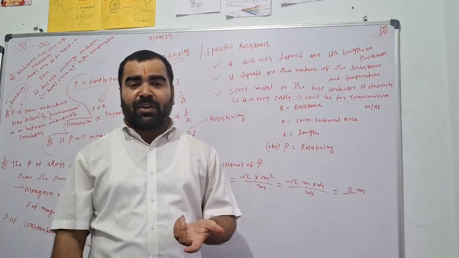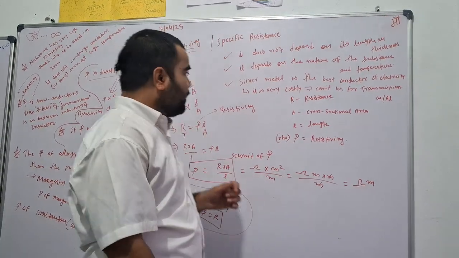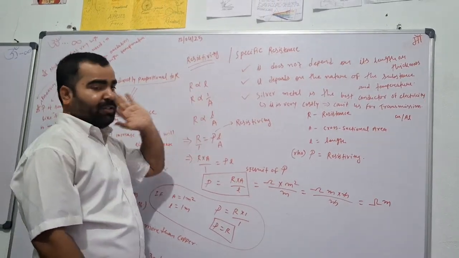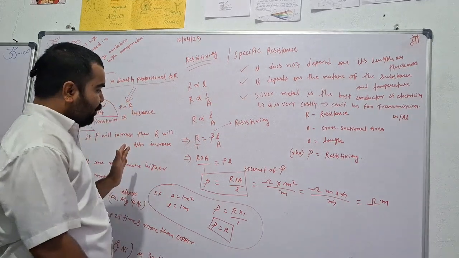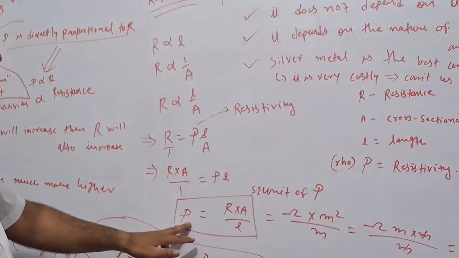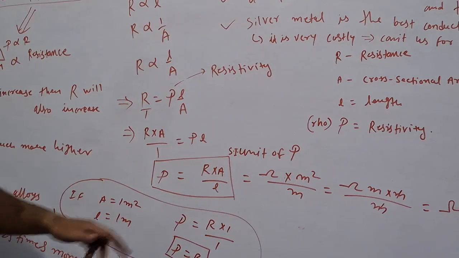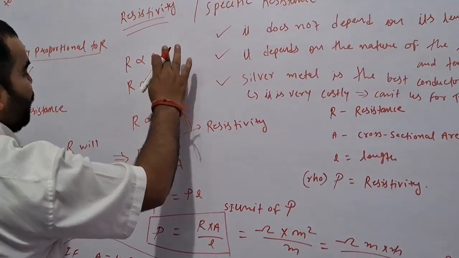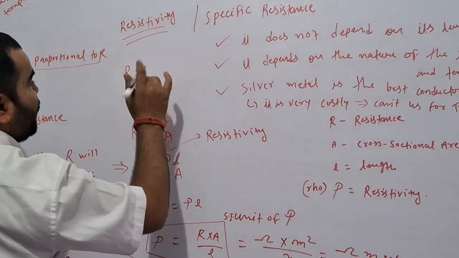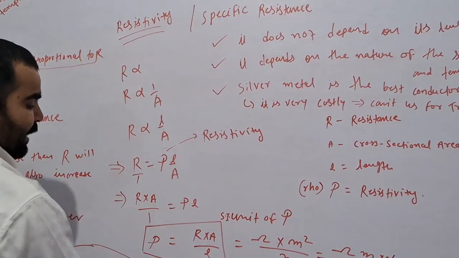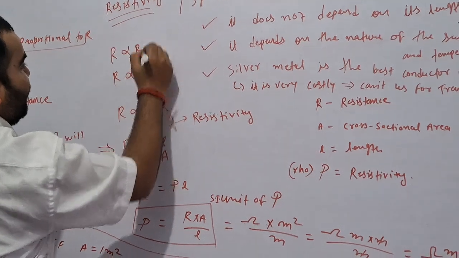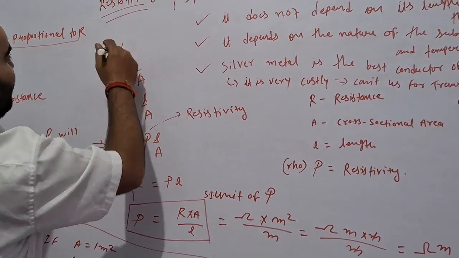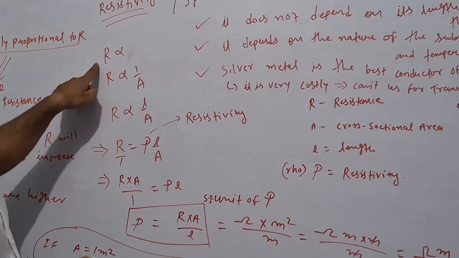Then what is resistivity? Resistivity is directly proportional to length. See here, not at all, I have written wrong. This is not resistivity, this is resistance.